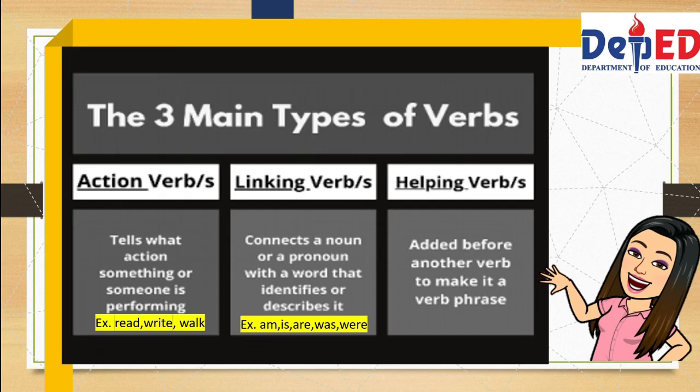Then we have the helping verbs, also known as auxiliary verbs. They are added before another verb to make it a verb phrase. For example, do, does, has, and have. Auxiliary verbs help the main verb to describe action. The action that happened in the past or is happening in present time or will happen in the future. Now take note that these are just few examples under each type of the verb. There are still other examples under each type.